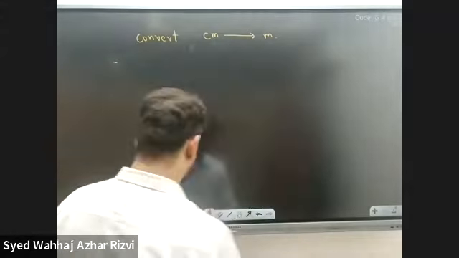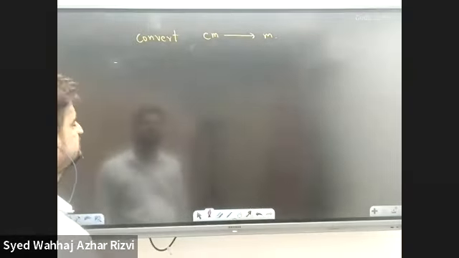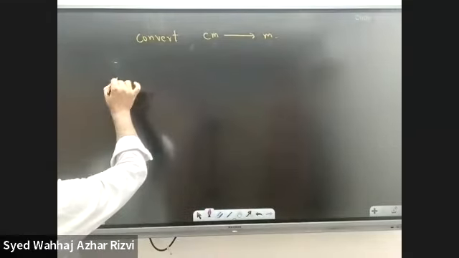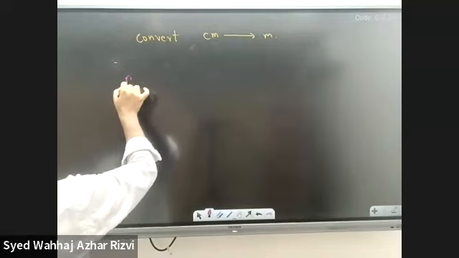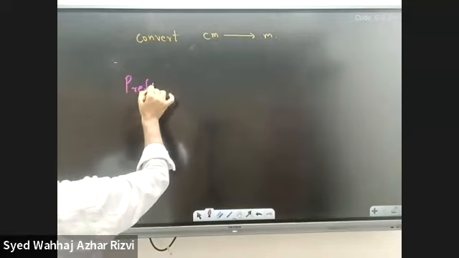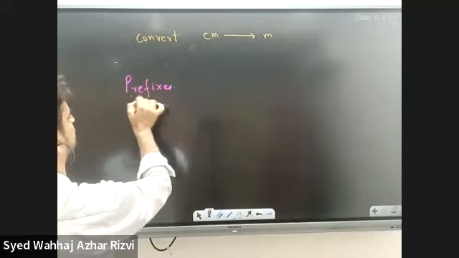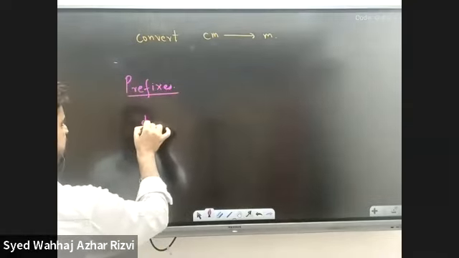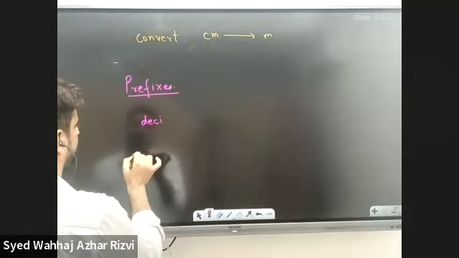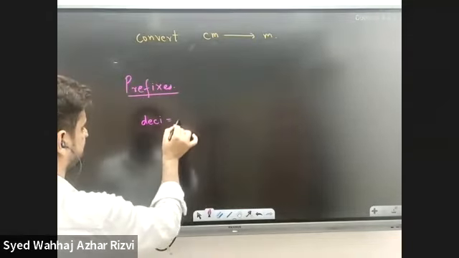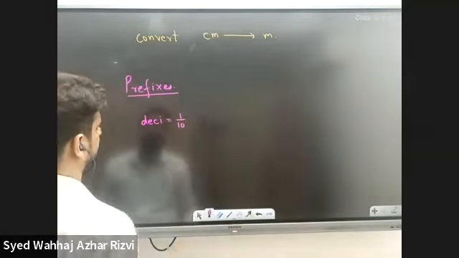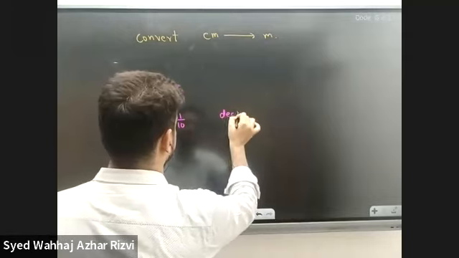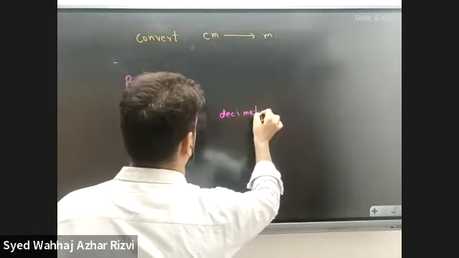So let's start with conversion of certain things. There's a metric system, and we have a list of prefixes. Let's call it deci. What is deci? Deci is 1/10. So if I'm writing decimeter, what would it mean?